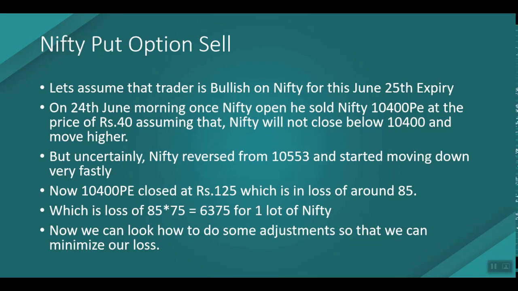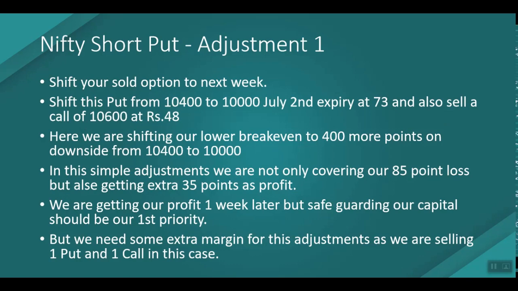This is adjustment one. We can shift our sold option to a later expiry: shift this put option from 10,400 to 10,000 in the second July expiry at the price of rupees 73, and also sell a 10,600 call at the price of rupees 48. If you look at the option chain, you can see the 10,000 July second expiry put option price and the 10,600 strike call option at 48 on June 24th.